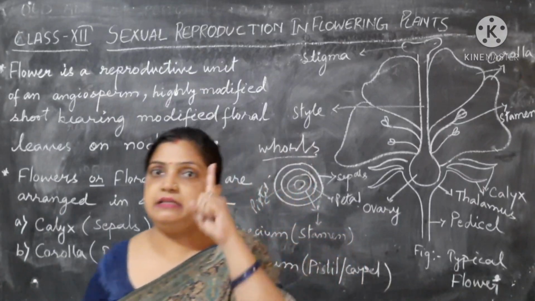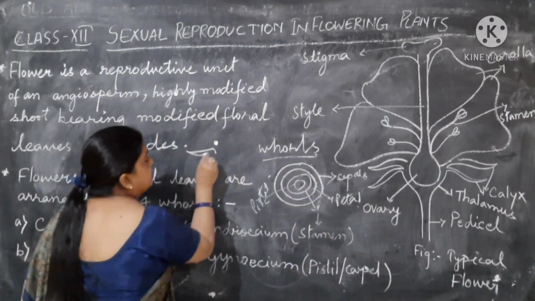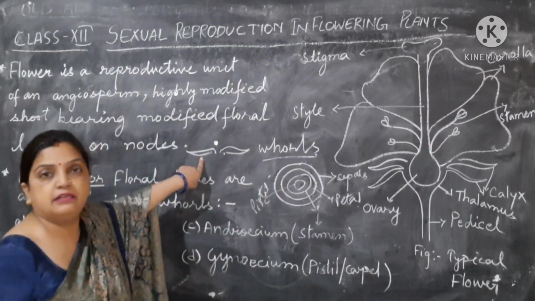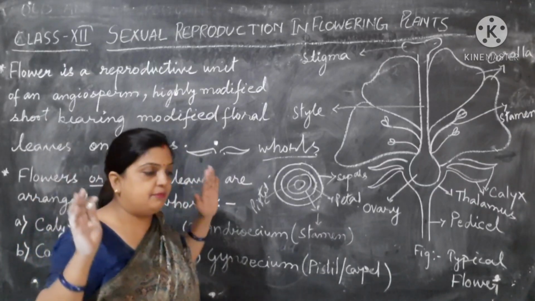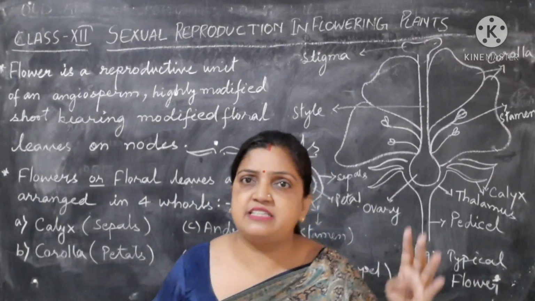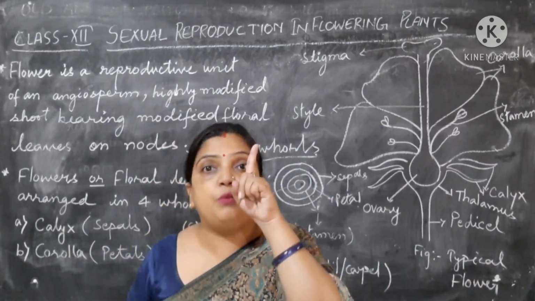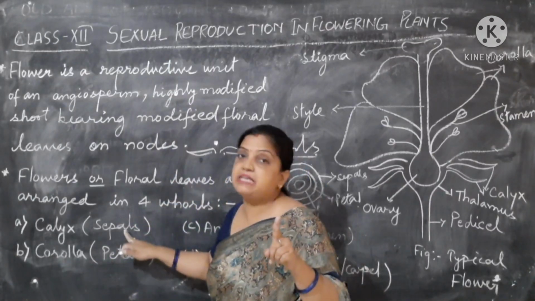Now, a single leaf-like structure. When I am talking about a single unit, there may be polysepalous, multiple sepals present: 6 sepals, 4 sepals, there may be many. But one unit is called a sepal.